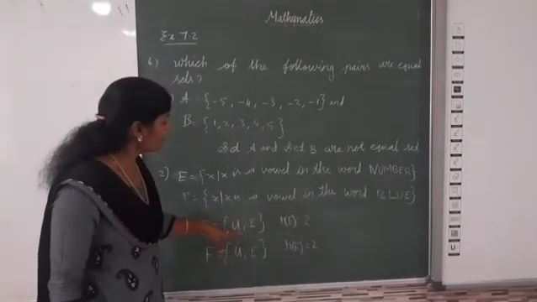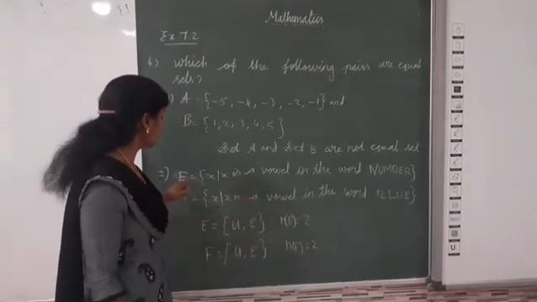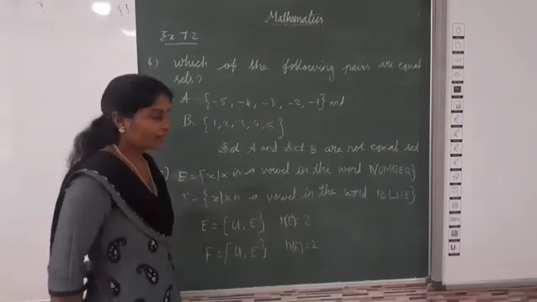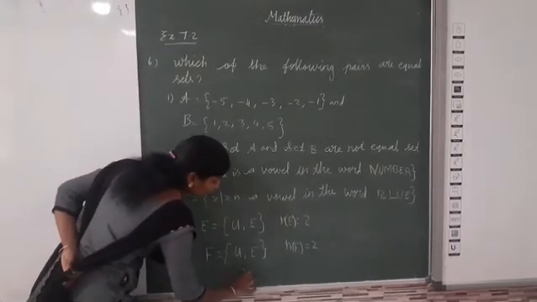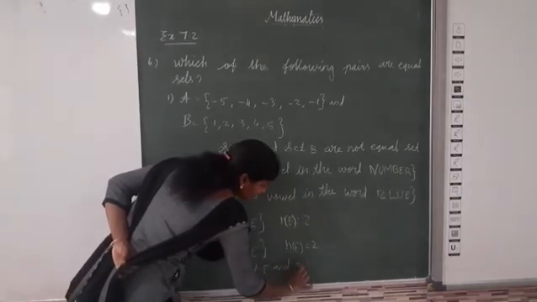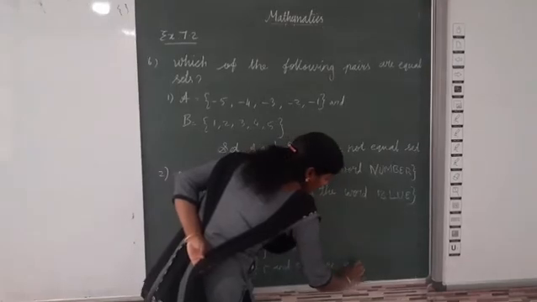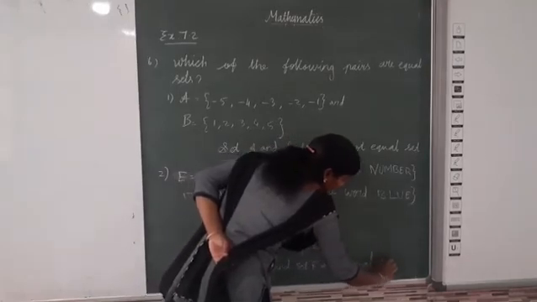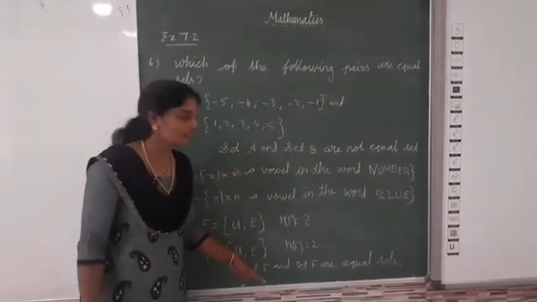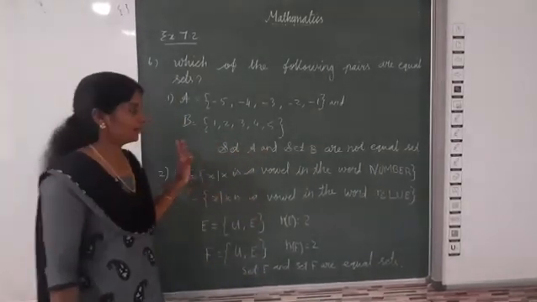Then elements U, E, here also U, E. Same elements. So we can say set E and set F are equal sets. Same cardinality and same elements means that is equal set.